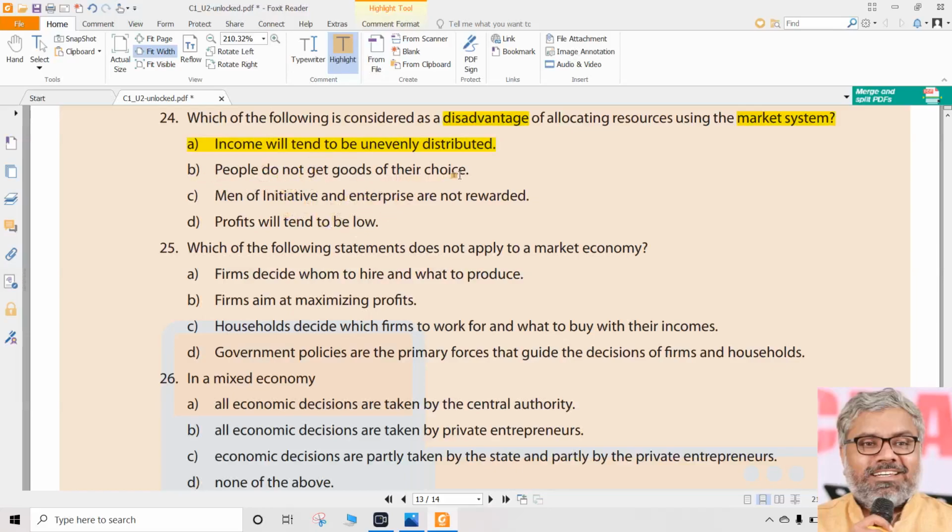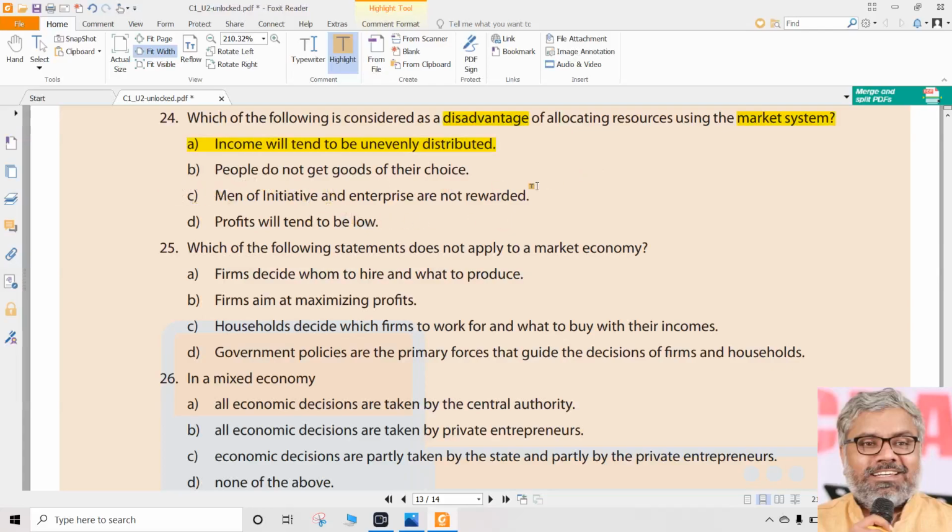People do not get goods of their choice, wrong. They do get goods of their choice in the market system. Men of initiative and enterprise are not rewarded, wrong. Once again, they are rewarded. Profits will tend to be low, nobody can say. See, profits have nothing to do with the system. Profits could be high or low, depending upon the performance of an organization, nothing to do with the system. So D is an unnecessary, silly option, so nothing to worry about it.